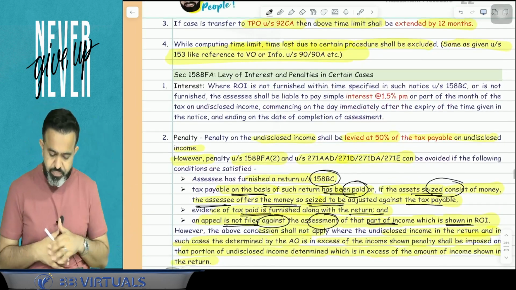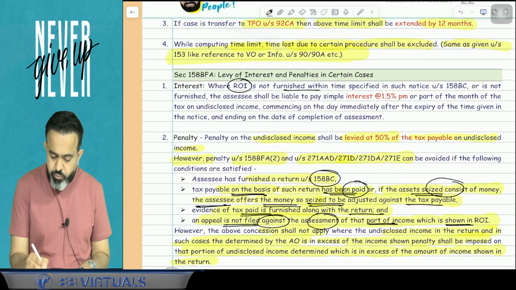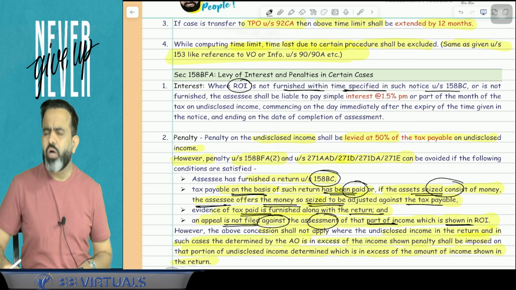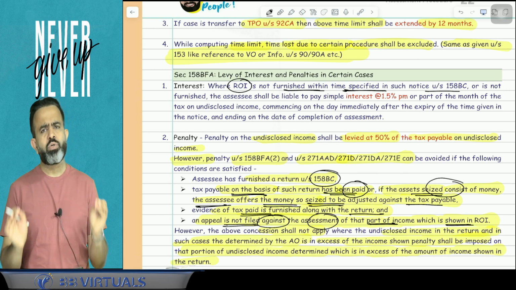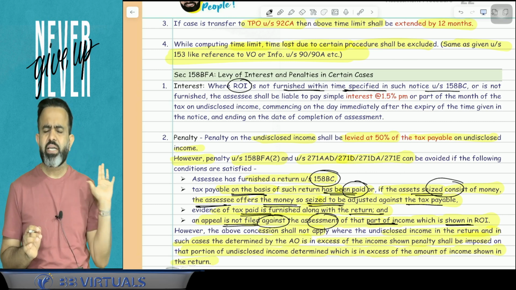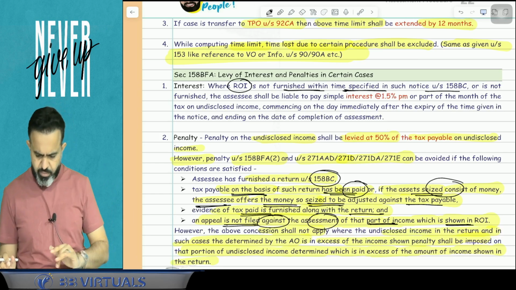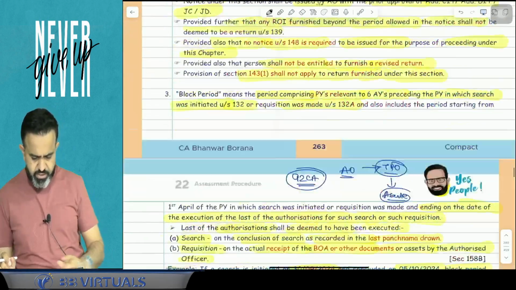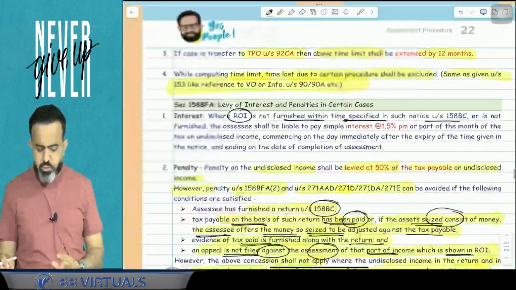How does this interest apply? Where the ROI is not furnished within the time specified in the notice under section 158BC. So under section 158BC they will give you time to file the return. Maximum 60 days they can give. Maximum I think 60 days. Yes, so maximum they can allow is 60 days.